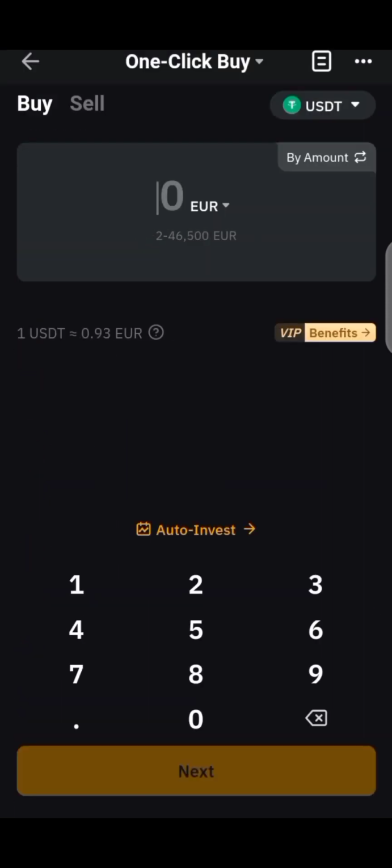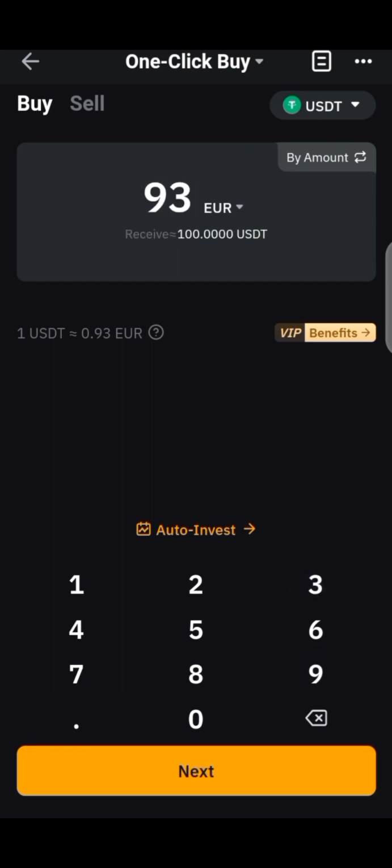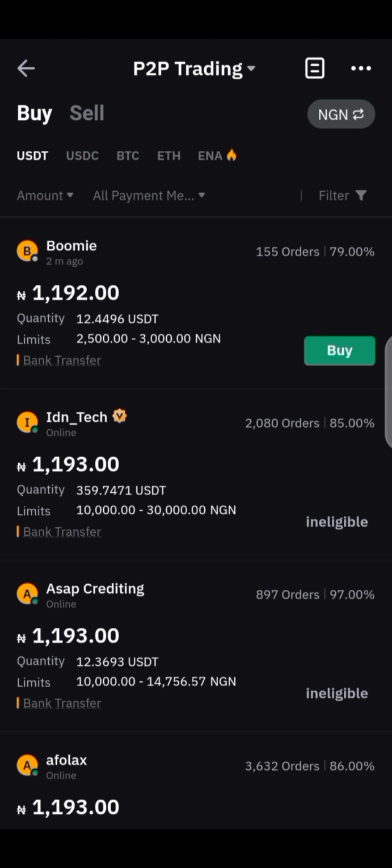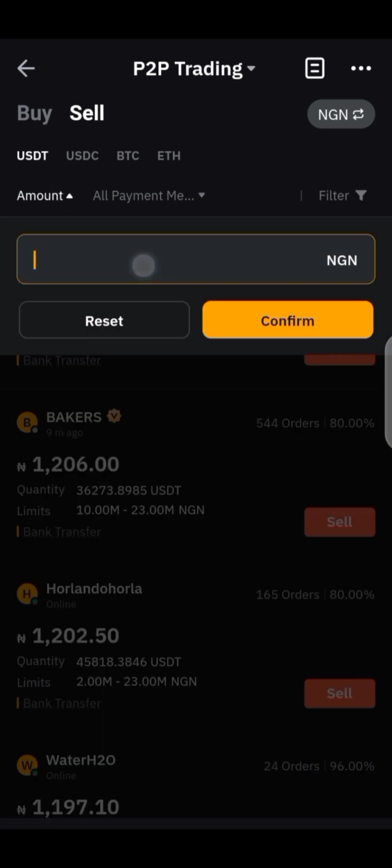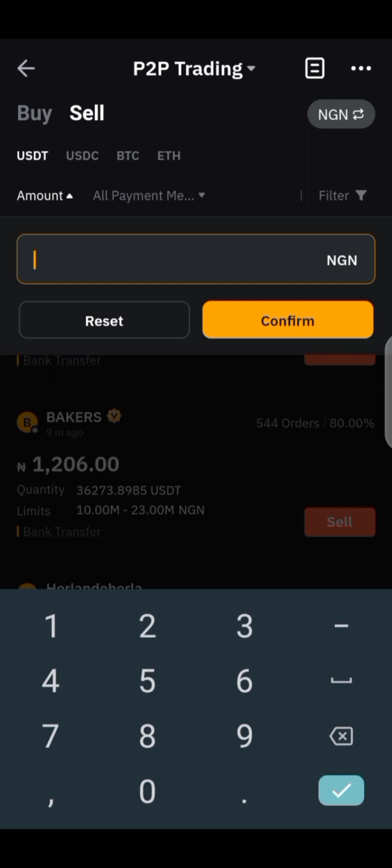Once you click on it, you insert the amount you have, 93.92 euro. 93.92 euro will give you 100.98 USDT. Let's go to our P2P and sell this off and see the potential profit we are going to make. Once you are back on your P2P marketplace, click on sell here. Remember, we have converted our euro back to USD. Click on the amount you want to sell. Let's just sell like 100 bucks again.